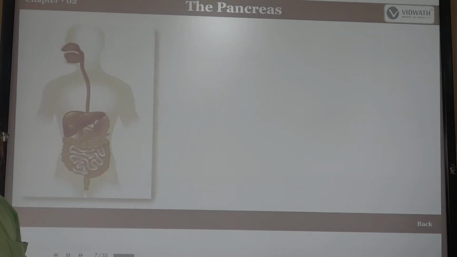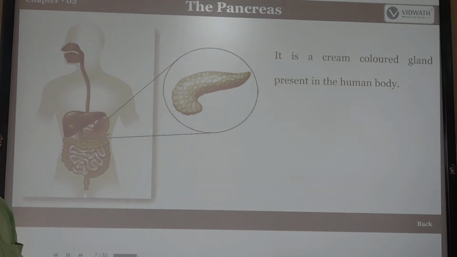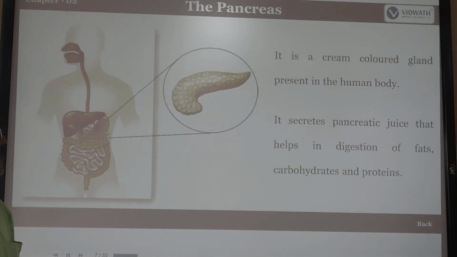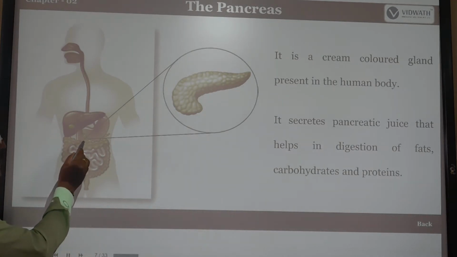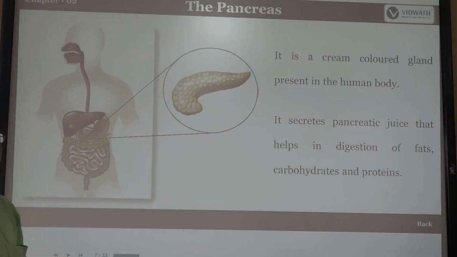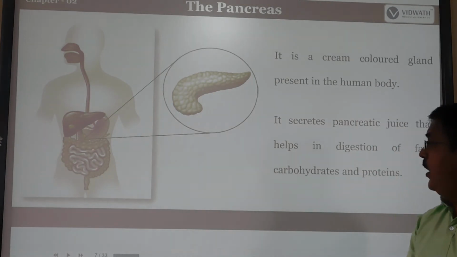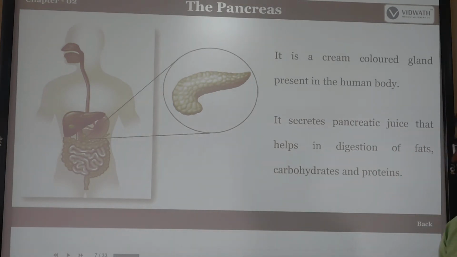Next one is the pancreas. It maintains the sugar level in our body. It is a cream colored gland, located in this area of the human body. It secretes the pancreatic juice, which helps in the digestion of fats, carbohydrates and proteins. The main function of the pancreatic juice is the complete digestion of fats, carbohydrates and proteins.